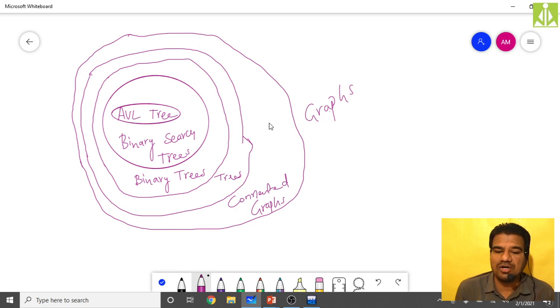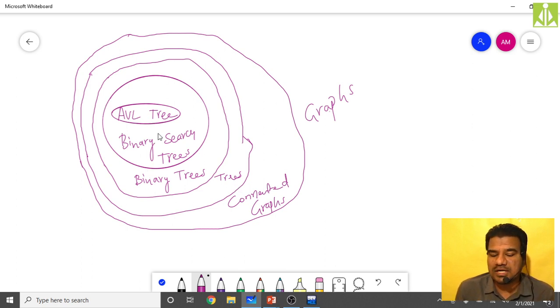So by default, all these things are graphs only. The reverse definition will not apply, because not all binary search trees are AVL trees. Likewise, not all graphs are connected graphs, not all connected graphs are trees, and not all trees are binary trees.